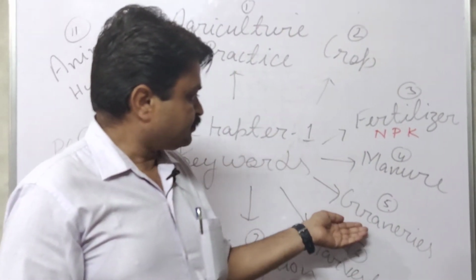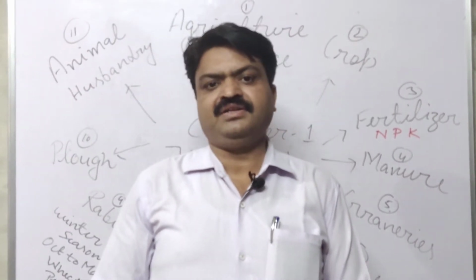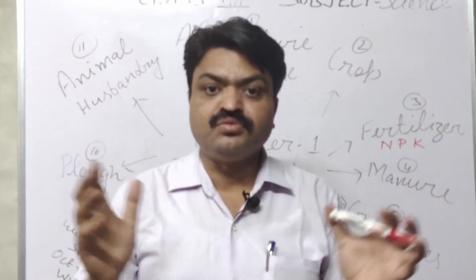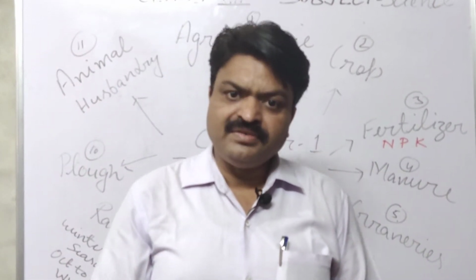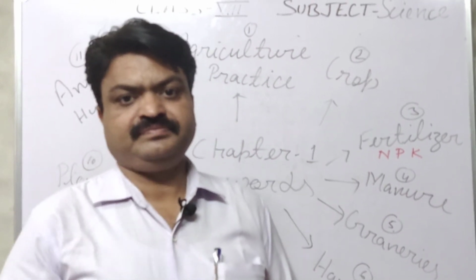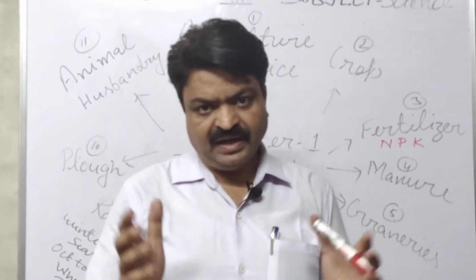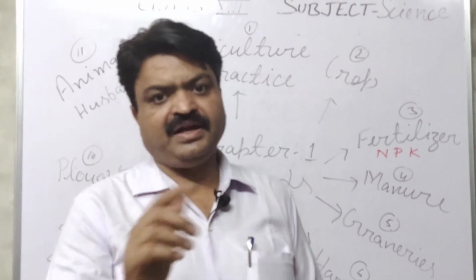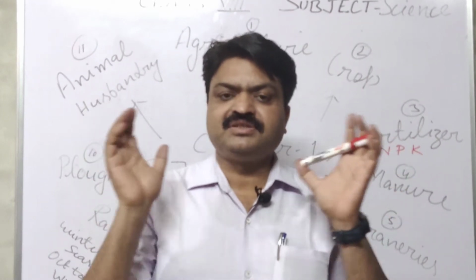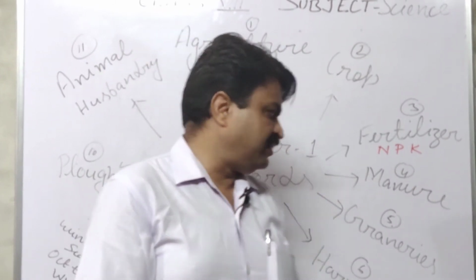Next is granaries. What are granaries, student? Granaries are big size rooms and they are used to store the grains. First the grains are collected in sacks, and after collecting in sacks they are stored in big size rooms, and those big size rooms are known as granaries.